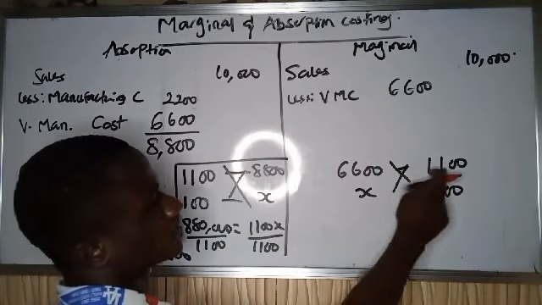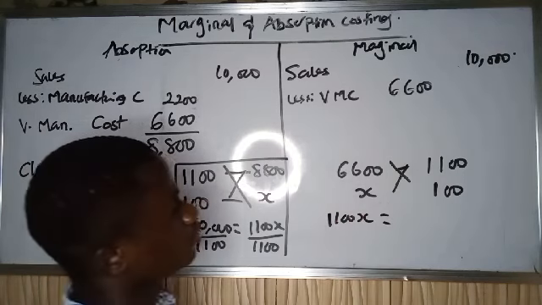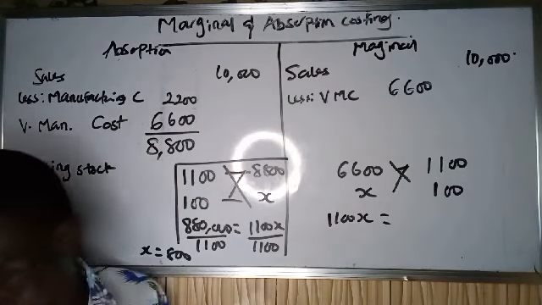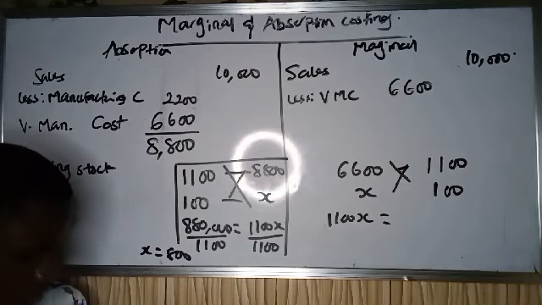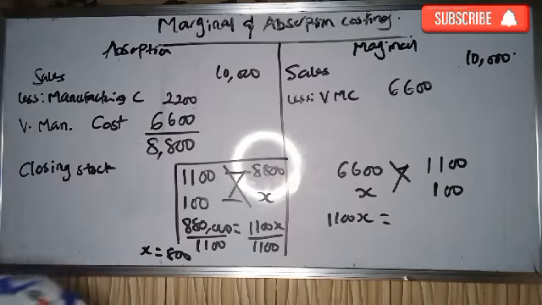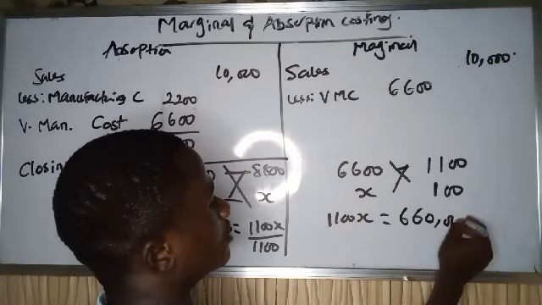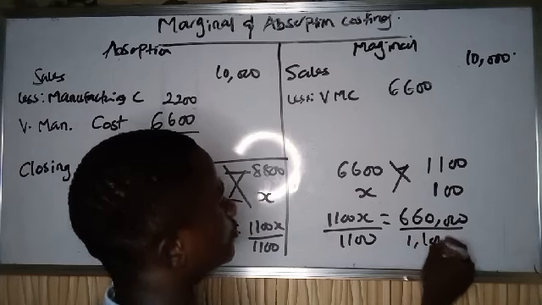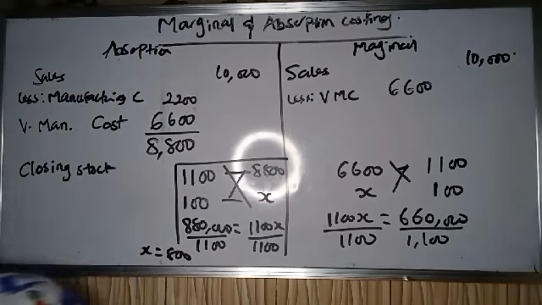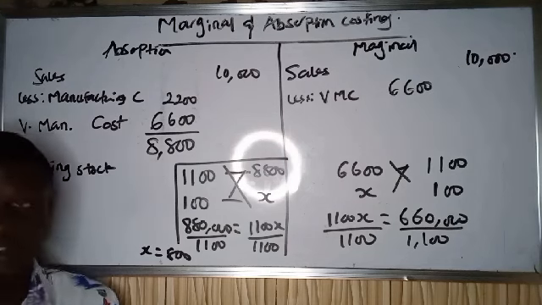So you have 1,100 times x, that's 1,100x equals 6,600 multiplied by 100, that would be 660,000. So you divide both sides by 1,100, and that will give you 600.